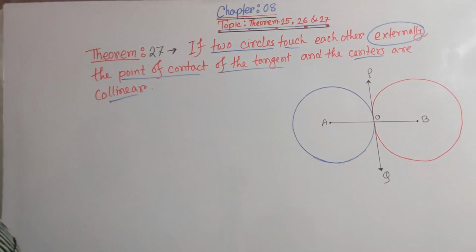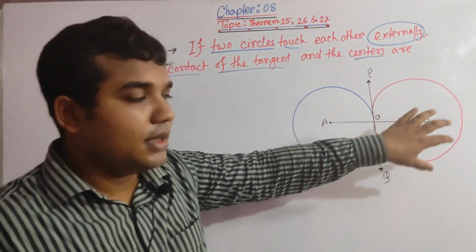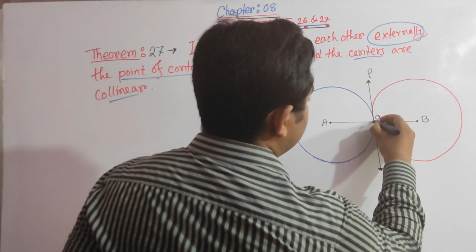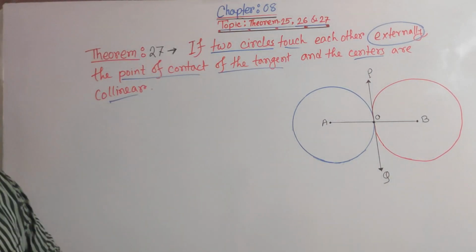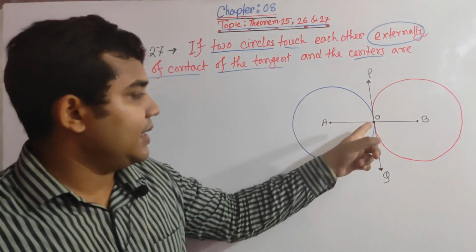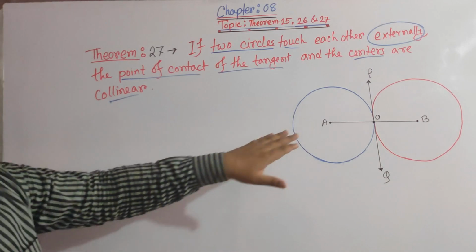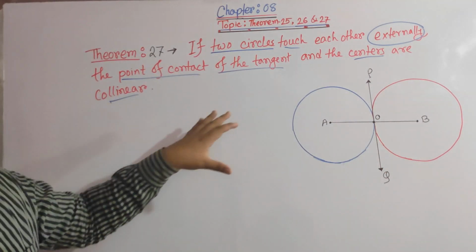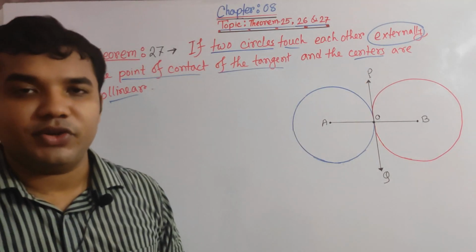So here there are two circles that touch each other externally at the external point O. Then the centers and this point must be collinear, according to our theorem statement.